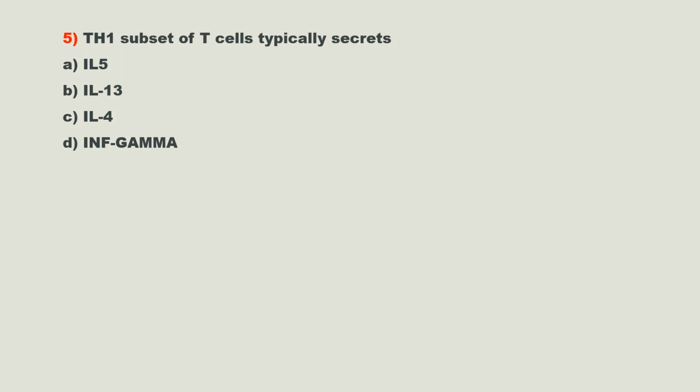So here you know which cytokine is the Th1 secreting cytokine. So here the answer is interferon gamma. And other cytokines produced by Th1 cells are interleukin 2, interleukin 10 and tumor necrosis factor alpha or beta. So here the answer is, that means Th1 subset of T cells typically secrete option D, interferon gamma.